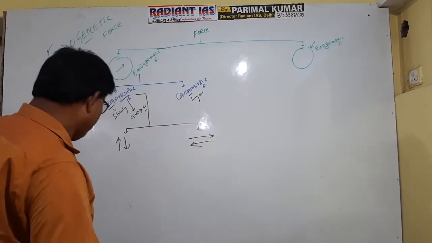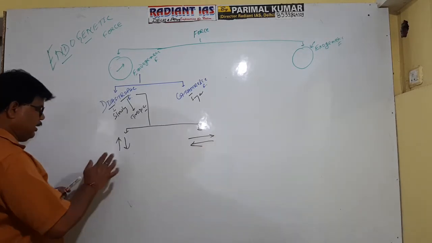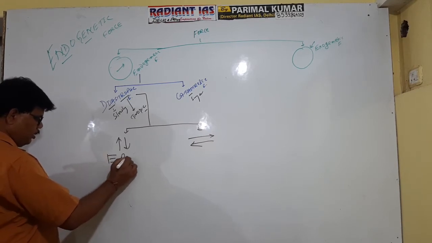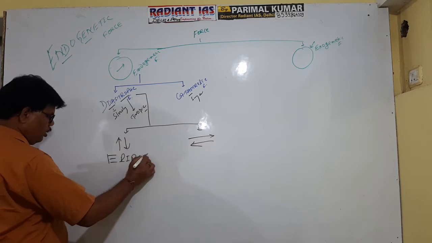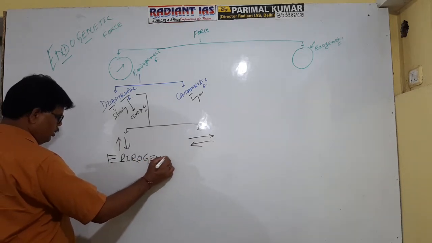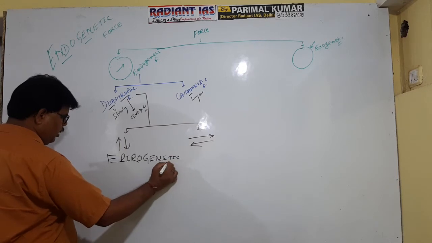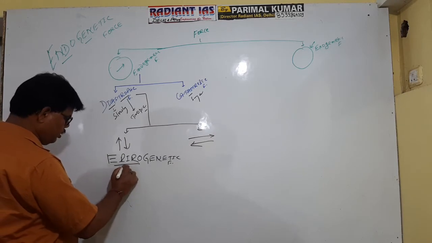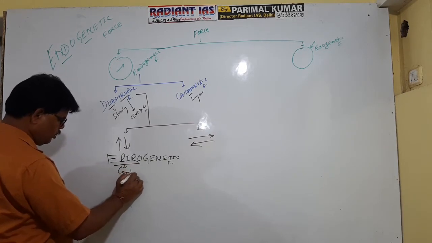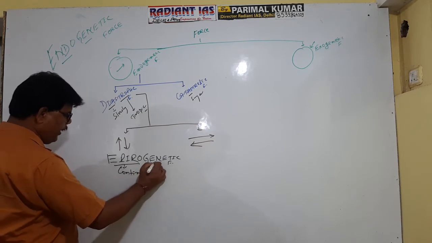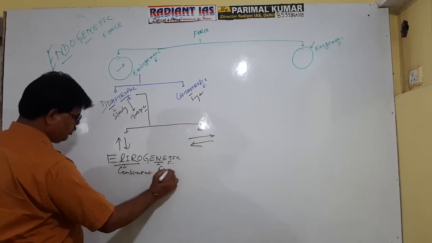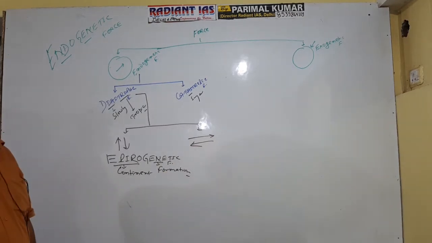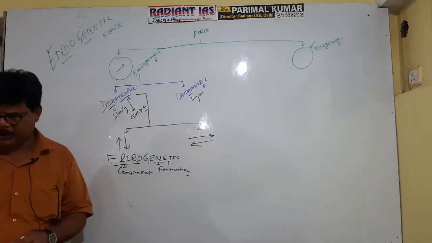The diastrophic force which acts vertically is referred to as epirogenetic force. Epiros means continent, and genetic means formation. It means epirogenetic force is referred to as the continent building force.